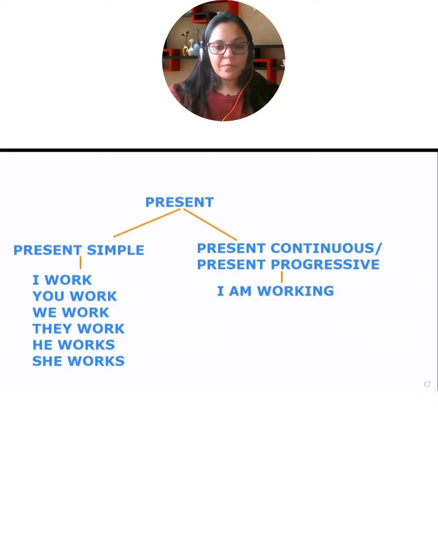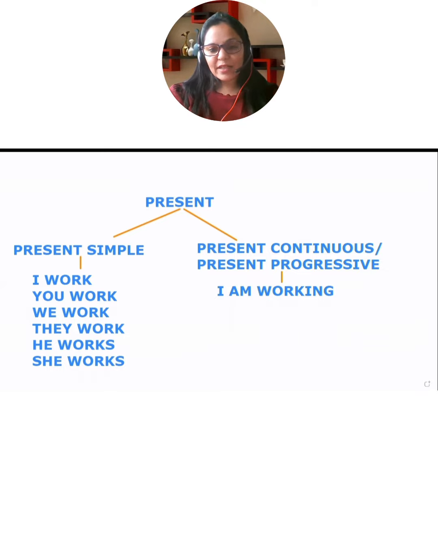So in present simple, we would say, I work. And in present continuous, we will say, I am working, right? So what's the difference between these two sentences? Is there any difference? Yes, there is a difference. So let me tell you the difference. Okay.